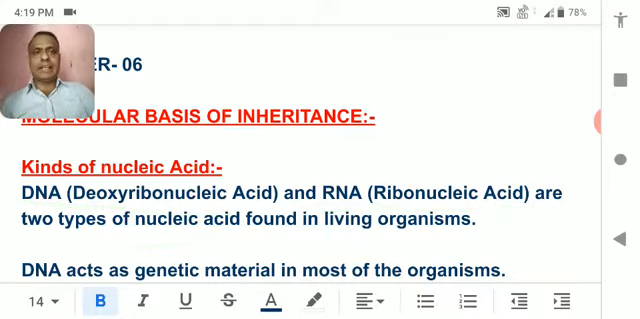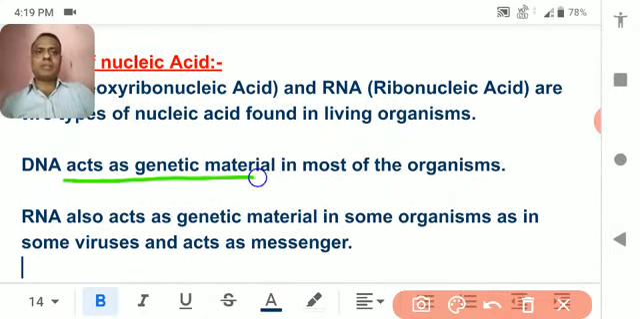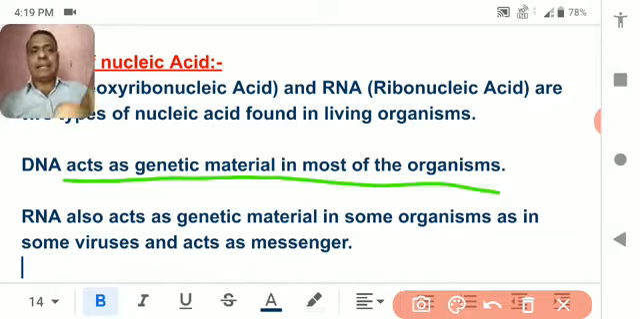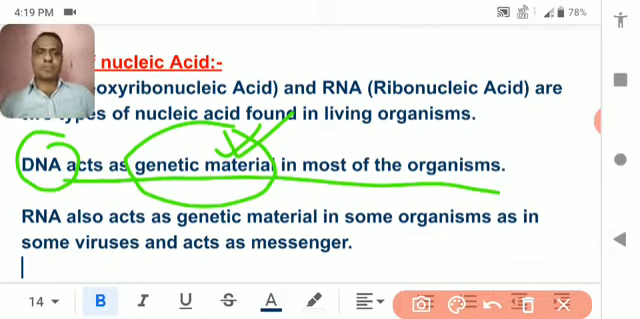DNA acts as a genetic material in most organisms. Most organisms means almost all kinds of organisms. Mainly DNA acts as a genetic material, which means it helps to inherit characters from parents to offspring.